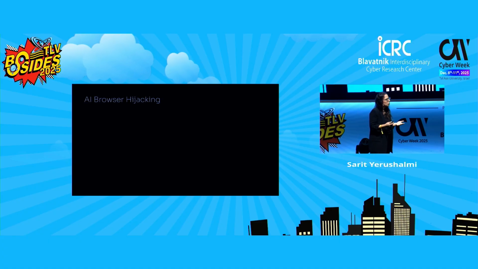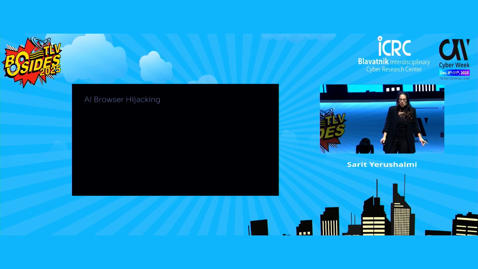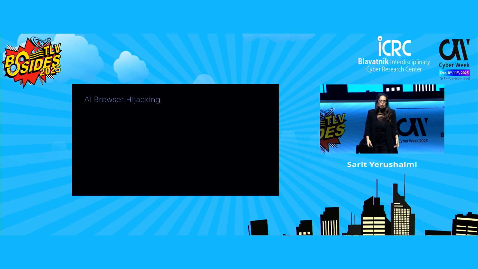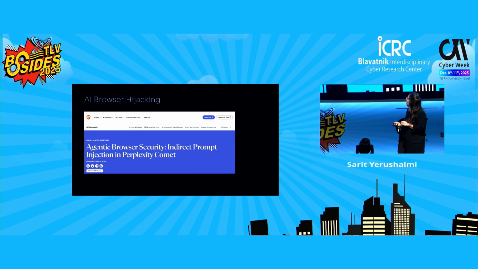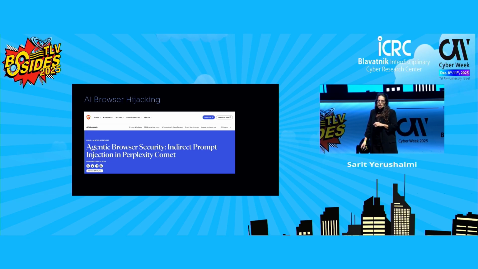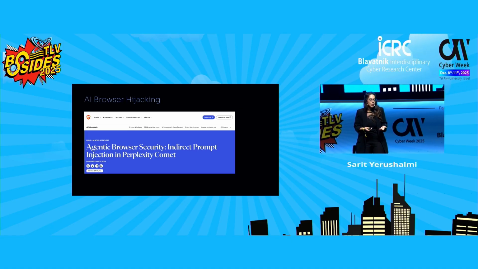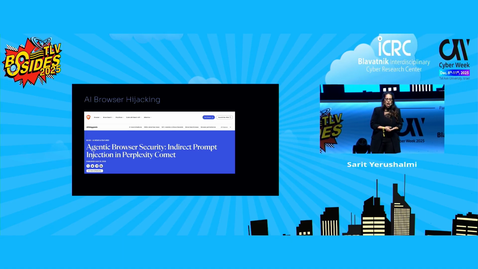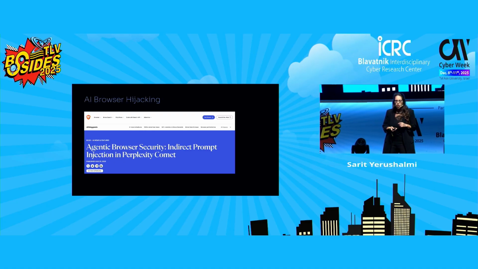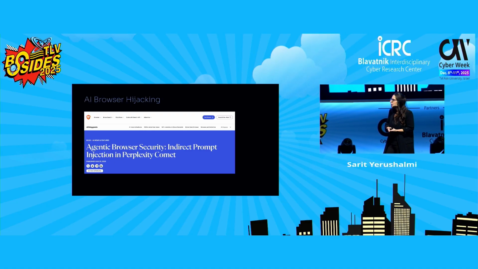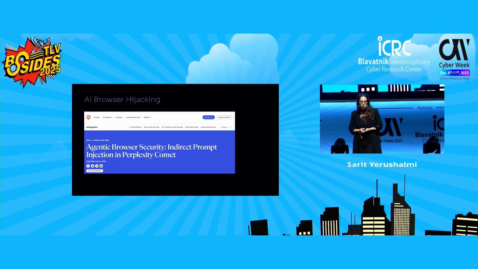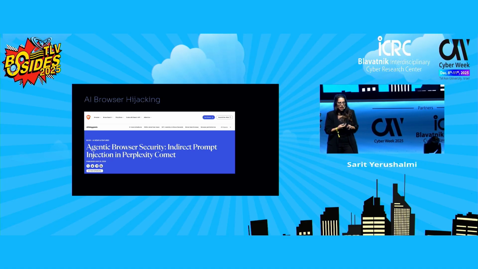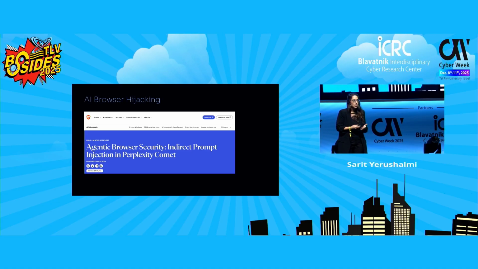It also almost feels like playing a game, and I believe that many of you will agree with me. And if you look at the media, you can see one example that was published by Brave, which is the company behind the Brave browser. One of the examples they show is a POC of how they used indirect prompt injection on Perplexity Comet, and they managed to manipulate the assistant into doing actions that it was not supposed to do.